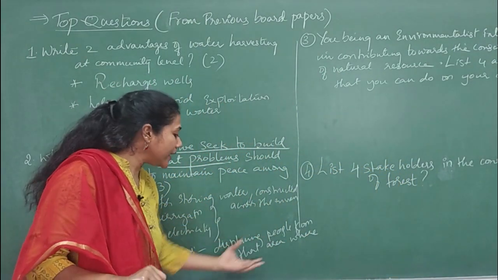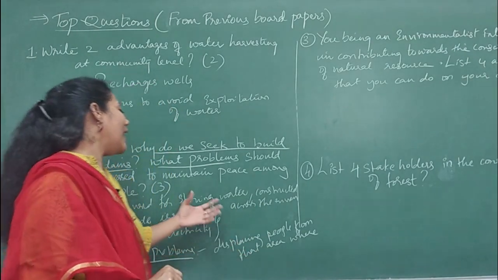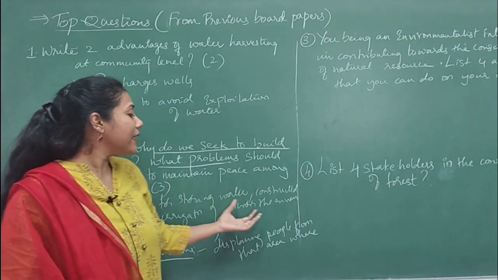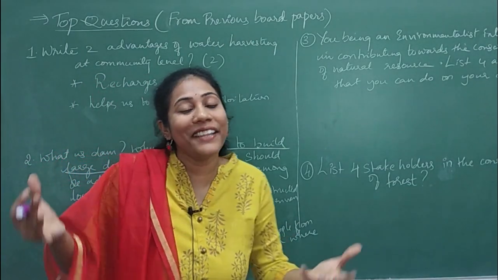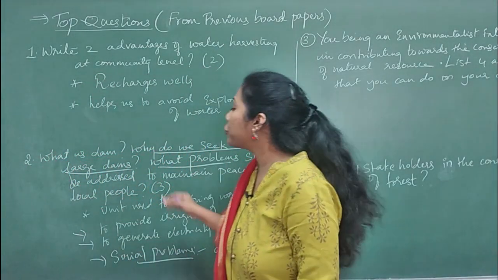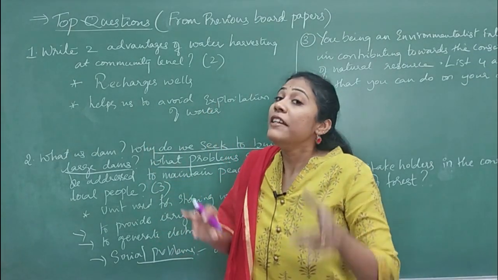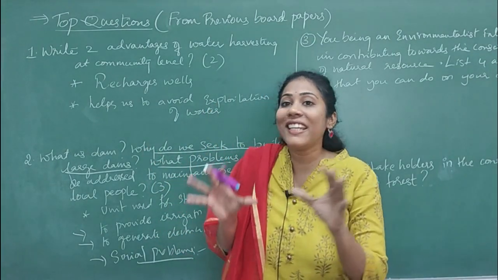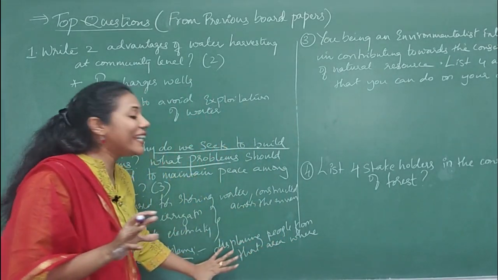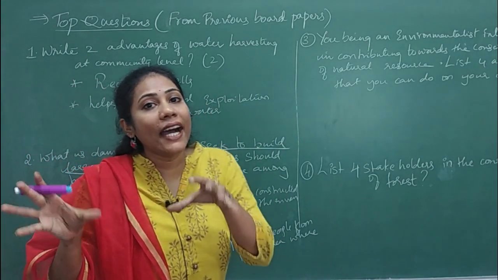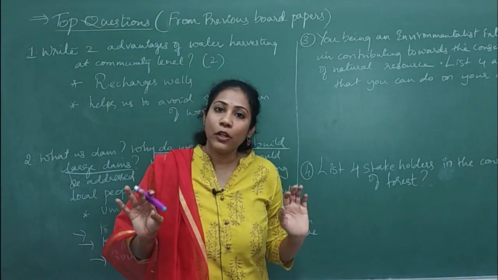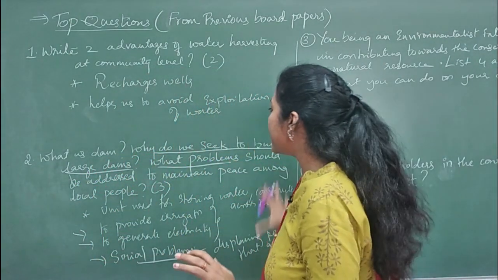If you can sort out this particular problem, I think you can bring peace among the people, and there will not be an objection from the people to build the larger dams when you can give enough rehabilitation facilities and enough compensation for those people who were already living in that area. Okay, so this is how you have to answer this question.